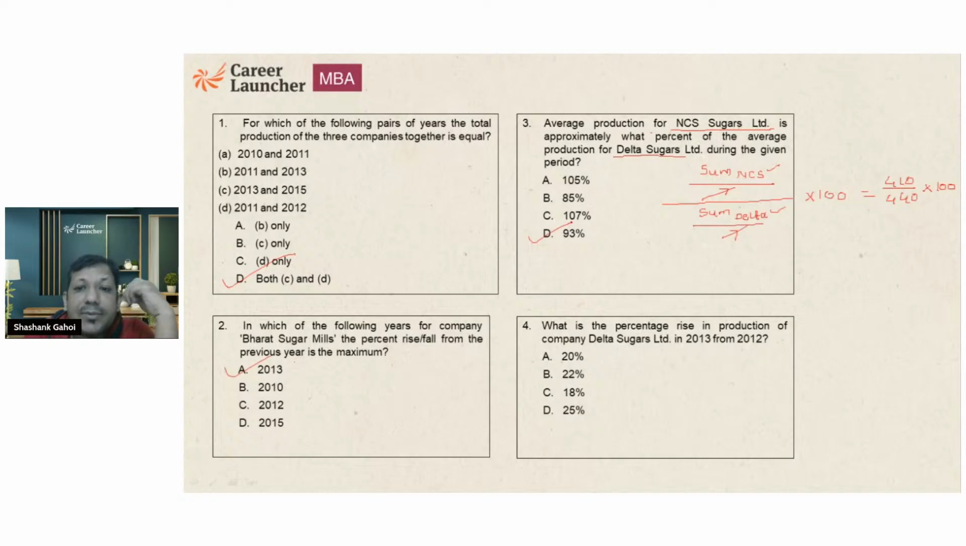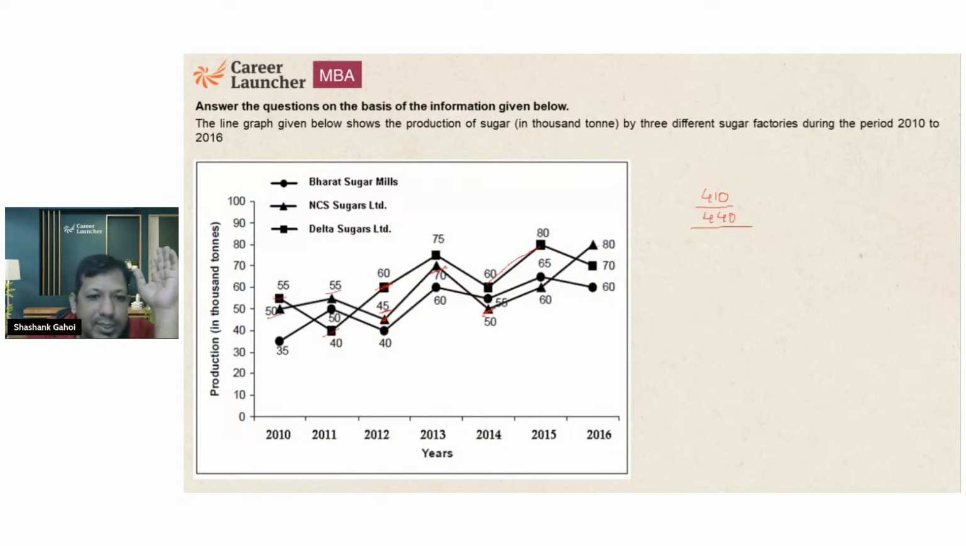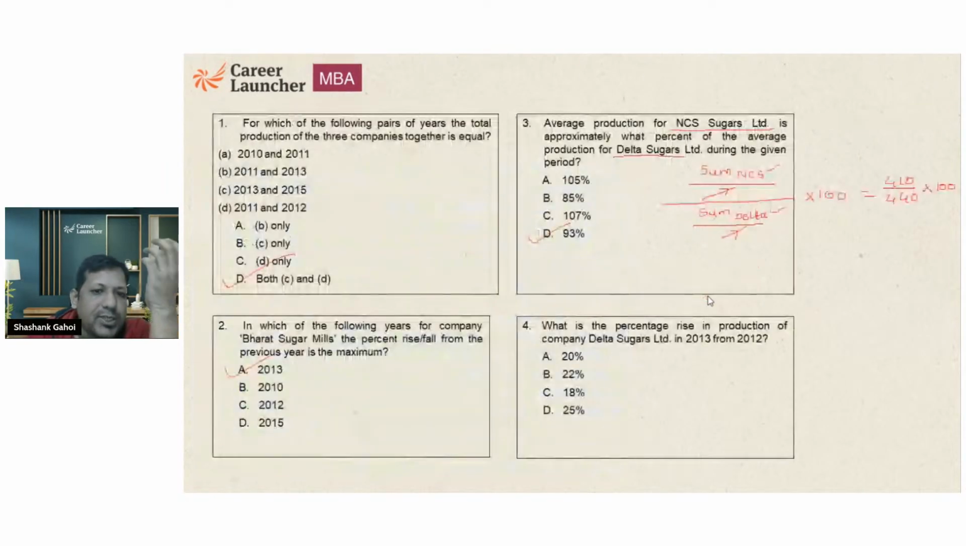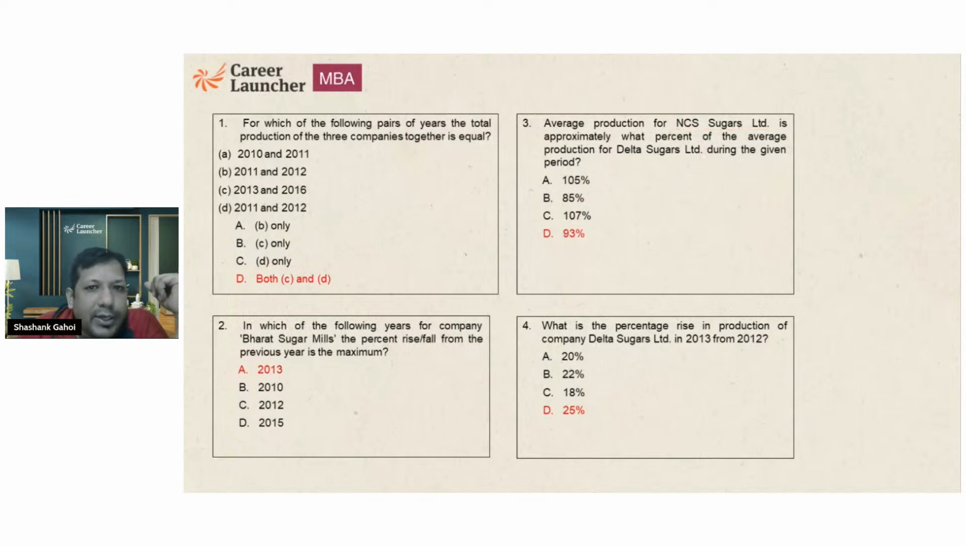What is the percentage rise in the production of company Delta in 2013 from 2012? We are looking for percentage change in Delta. Delta is the square one, so it is going from 60 to 75. So there is an increase of 15 over 60 into 100, and that comes out to be 25%, and that is going to be option D. And with this, we are done. Let's check the answers. Answers seem to be right, all the answers.